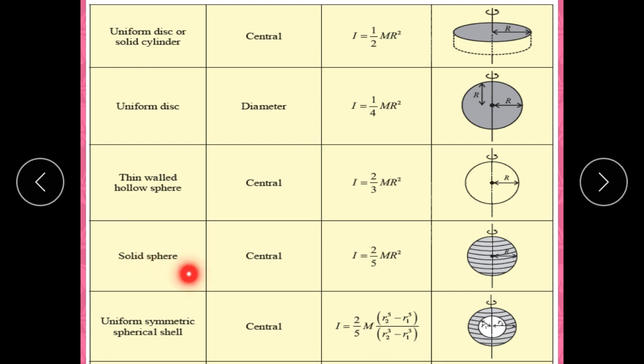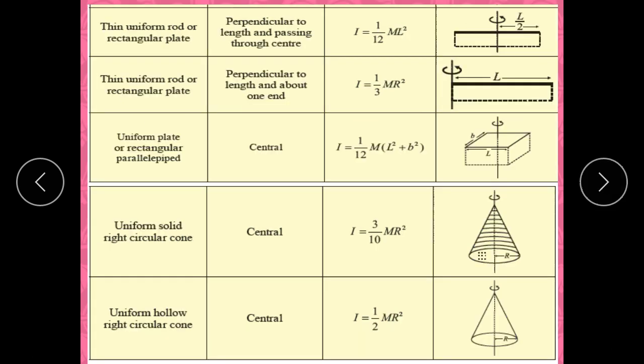For a solid sphere, it is 2 by 5 mr square. For a uniform spherical shell, the moment of inertia about an axis passing through the center is 2 by 5 m into bracket r2 raised to 5 minus r1 raised to 5 upon r2 cubed minus r1 cubed.